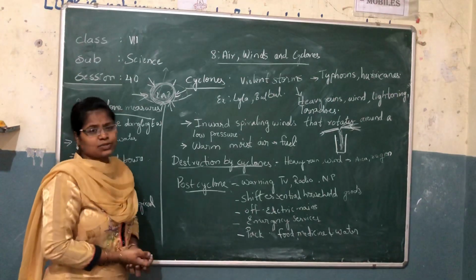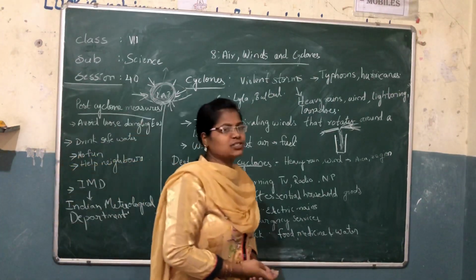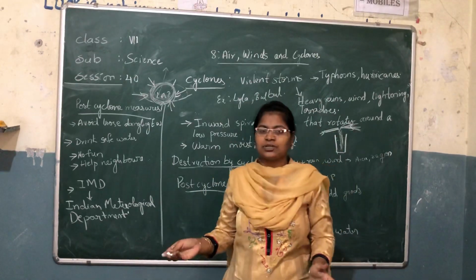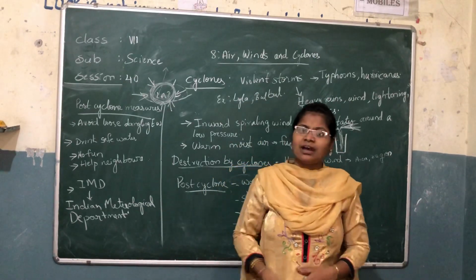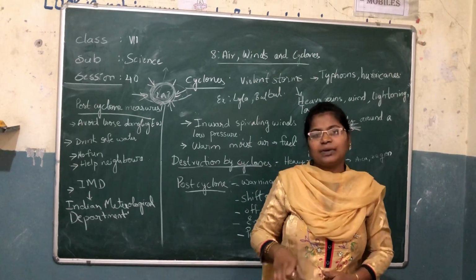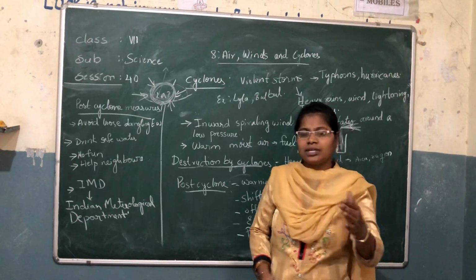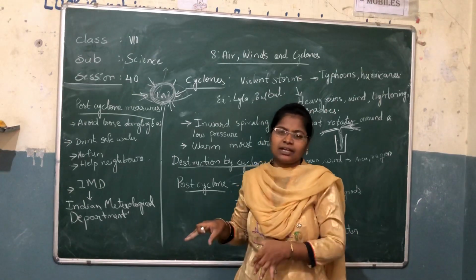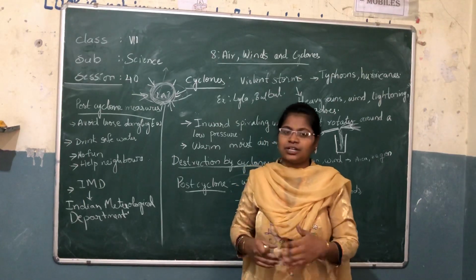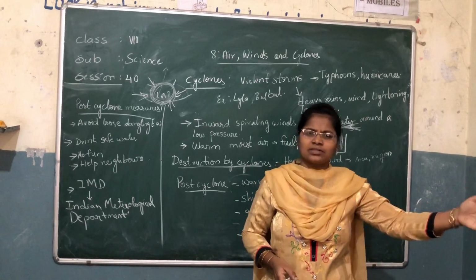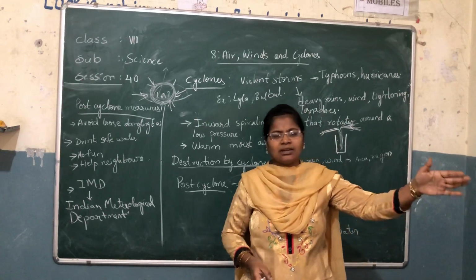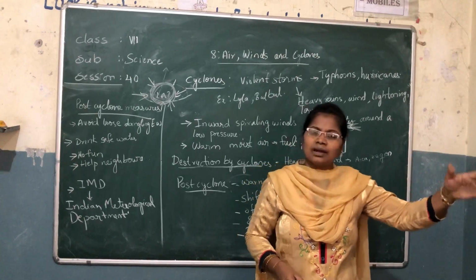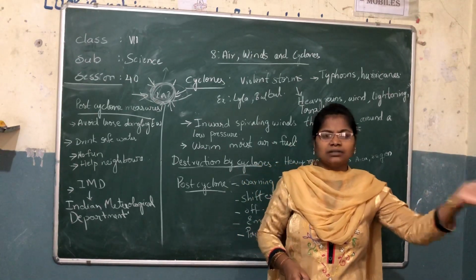Now, with cyclones, many destructions occur. The destruction rate depends on the place. When it occurs where people are living, the destruction rate will be higher. If it occurs in the forest, no one is there, only plants and animals. Even plants and animals will get destroyed, but comparatively it will be low.